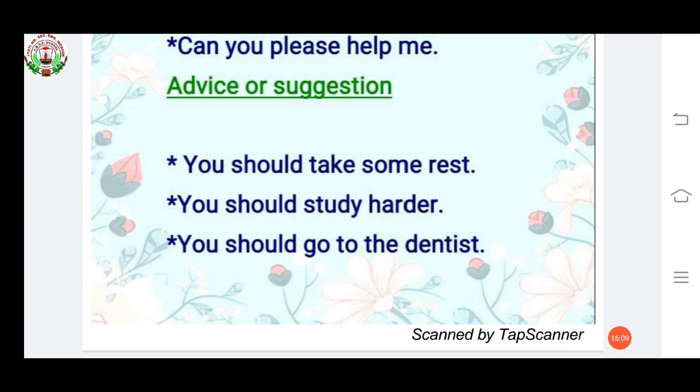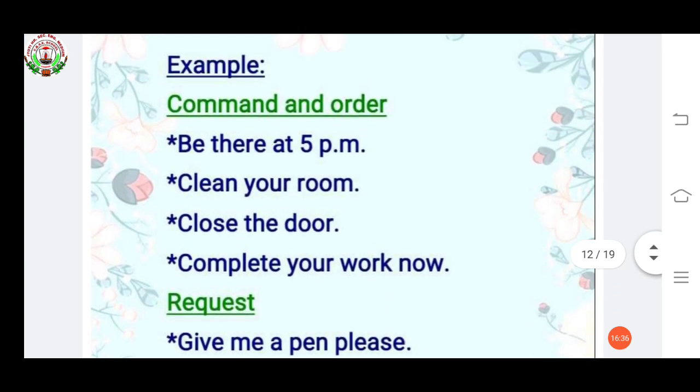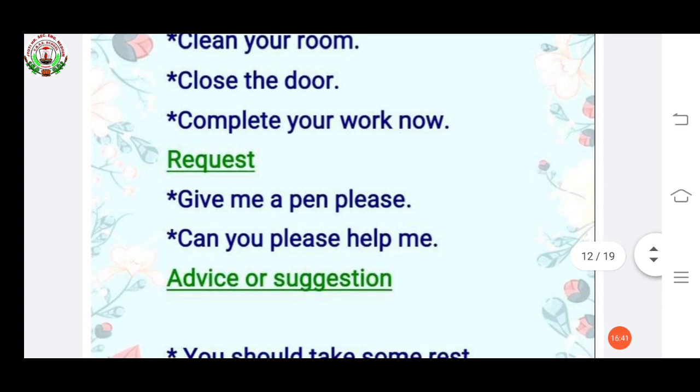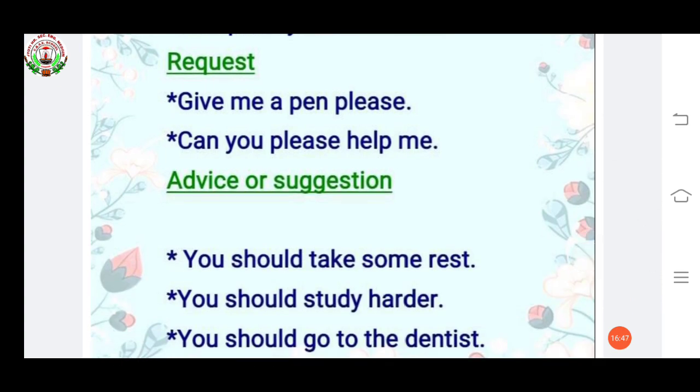Now, you should go to the dentist. When can we say this? We can give this advice if someone has a toothache, then we can say, you should go to the dentist. These are advice or suggestions. It depends on the person whether they want this suggestion or not. I hope you understood this imperative sentence. Just see this again. It includes command and order, request, and advice or suggestion. This can also be positive or negative.